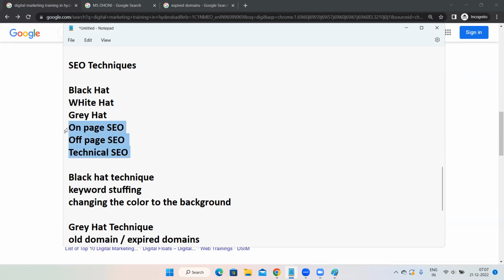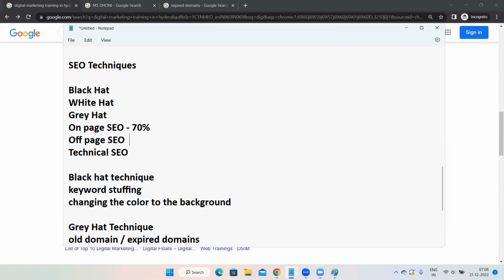These three things come under white hat technique. And this is what we are going to do in search engine optimization. We are going to start this later: on-page, off-page, and technical. And these are very, very important. Google gives 70% preference to on-page, so it is very, very important. Out of all the techniques, on-page is the most important.